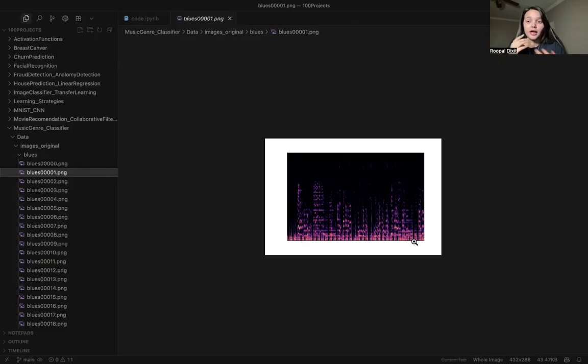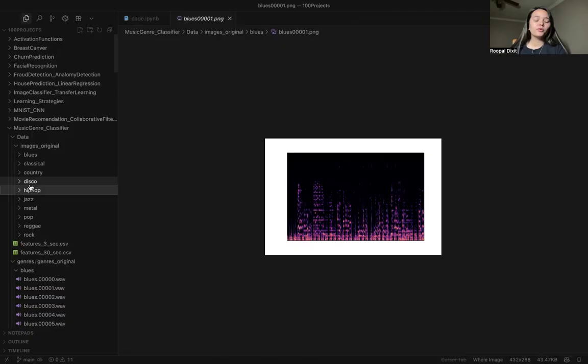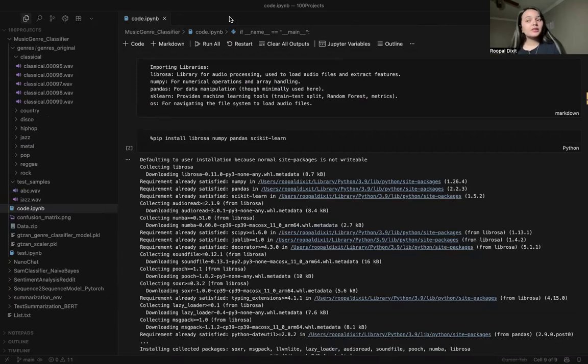You can train the CNN on how blues music looks like, how pop music looks like, how classical music looks like, disco music looks like. And whenever you get an audio clip, you can convert it into an electronic print, and then give it to your CNN to see if it is able to detect what category it falls into.